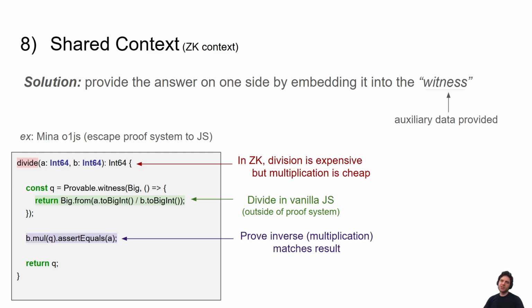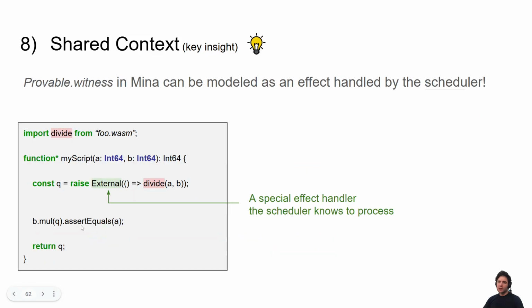For example, Mina, which is a ZK-based blockchain, where division is implemented as an inverse. Division is expensive in ZK, multiplication is cheap. So how do you define division? Well, you can just assume that you divide in vanilla JS, and then on the ZK side, you just prove the inverse. So in Starstream, you can do something similar by raising an external request, like, compute this function outside of Starstream, and then do the inverse.